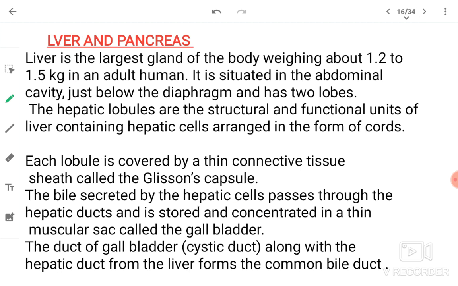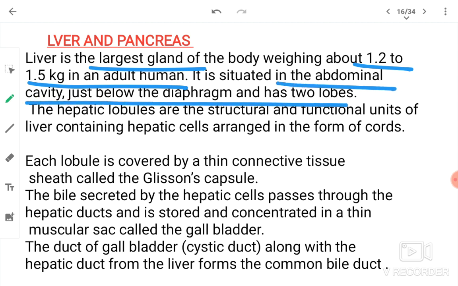Liver and pancreas. Liver, the largest gland of the body, weighs about 1.2 to 1.5 kg in an adult human. It is situated in the abdominal cavity just below the diaphragm and has two lobes, the left lobe and the right lobe. The left lobe is smaller and the right lobe is larger.